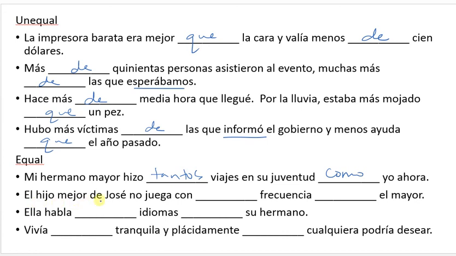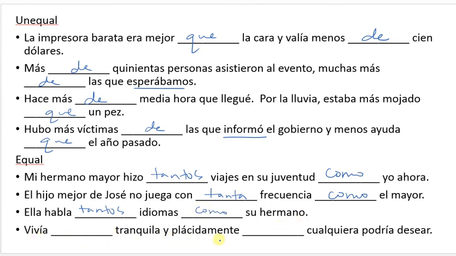El hijo mejor de José no juega con something frecuencia. Frecuencia is a noun, which means I'm going to have to do a feminine and singular version because frecuencia is feminine and singular, and again, it's always como. So, no juega con tanta frecuencia como el mayor. Él habla something idiomas. Idiomas is a noun, and it is actually a masculine noun even though it looks feminine. So it is masculine and plural. So we need to use the masculine and plural form. So ella habla tantos idiomas, and then it's always como su hermano.